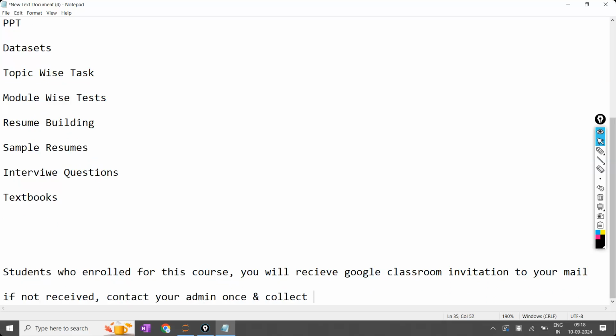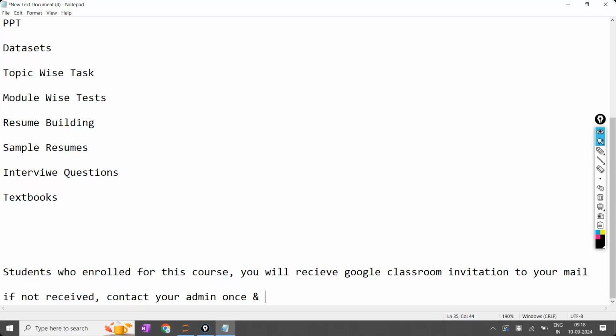If you are an offline student, show your fee receipt, and once you have enrolled for the course, collect your Google Classroom invitation today only, after the class, from the admin. Then only go home. If not received, contact your admin, whether it is the offline admin or the online admin. Offline students connect to the offline admin, online students connect to the online admin, and collect your invitation.